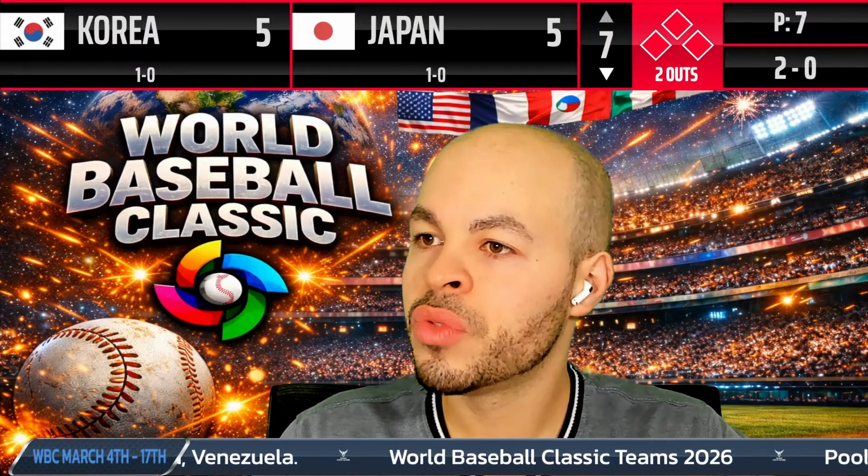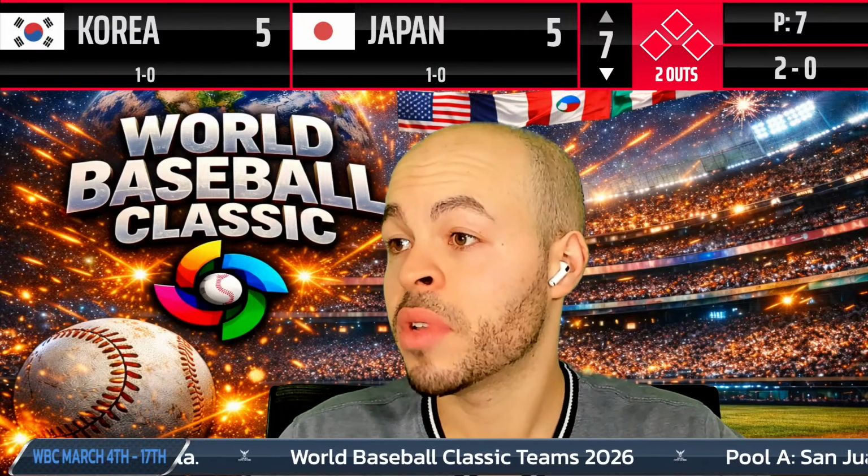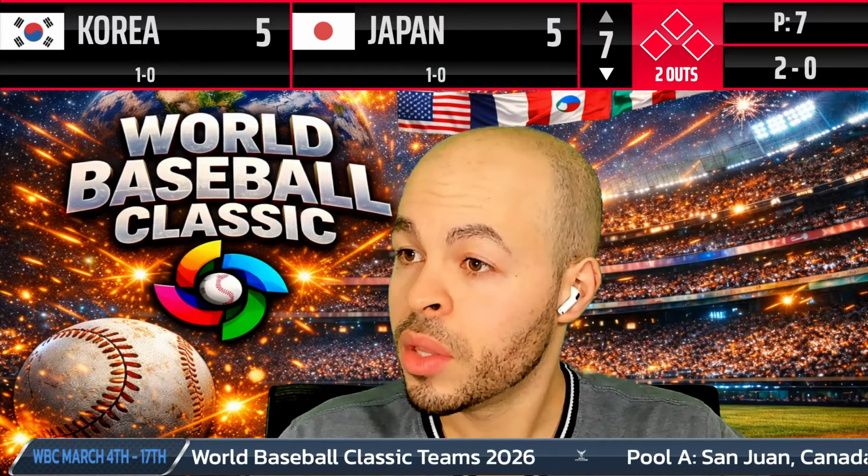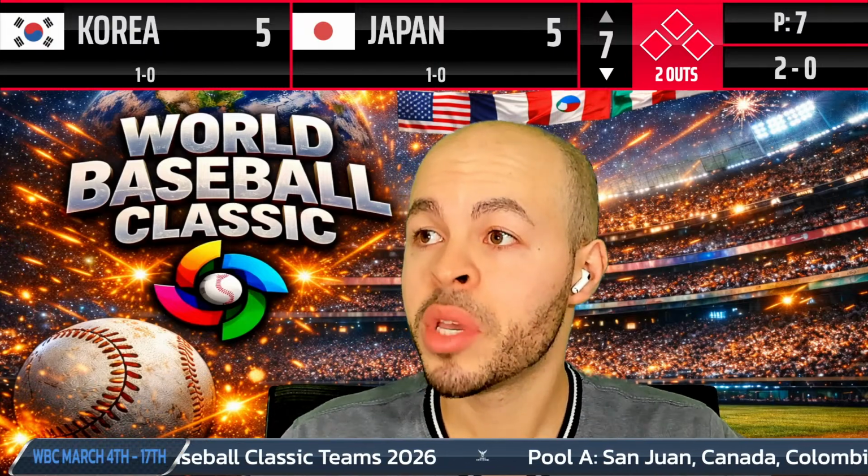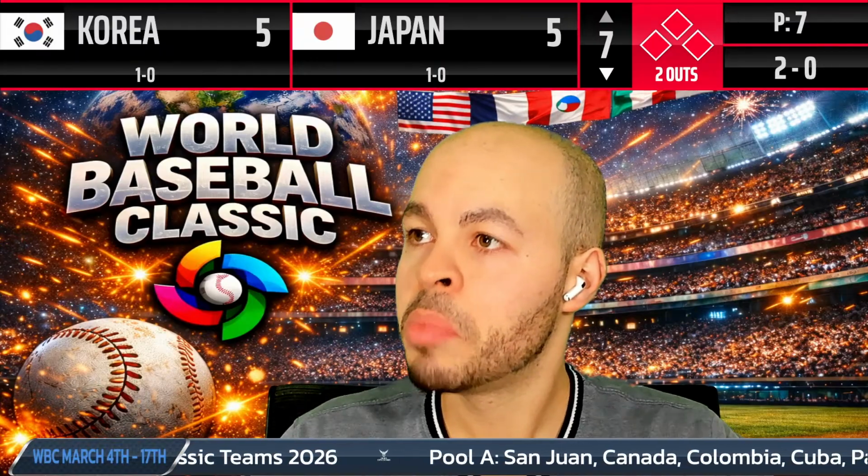In NFL news, Raiders trade Crosby to the Ravens. Wow. The Ravens got Crosby. That's a big move right there. Big pickup right there.